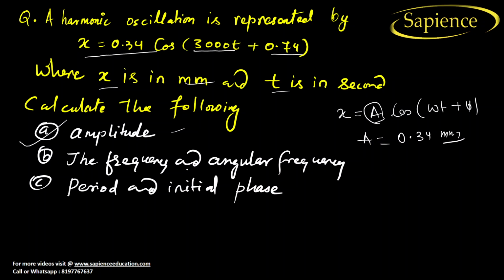Now let us consider frequency and angular frequency. So what is angular frequency? Omega. So omega is equal to what? Here we should compare this, and then omega will be equal to 3000 only.